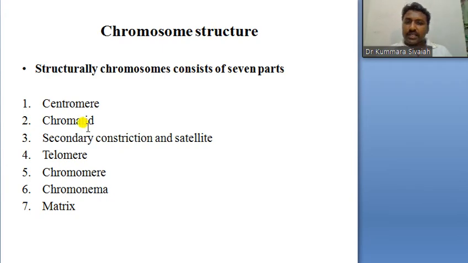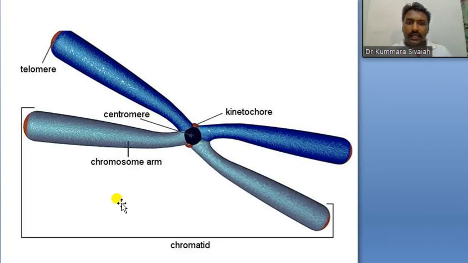Then we come to the chromosome structure. The parts of the chromosome are the centromere, chromatid, secondary constriction and satellite, telomere, chromomere, chromonema and matrix. See, the centromere is the center part, and the kinetochore is just beside it, attached to the centromere. From here the chromatid is present. Then the telomere is present at the end of the chromatid.